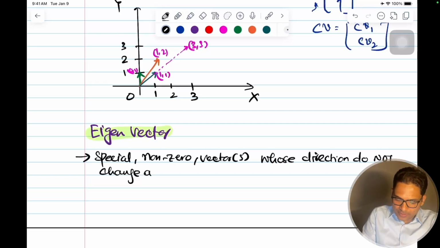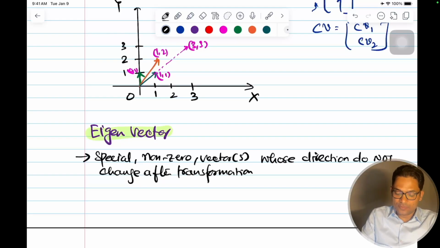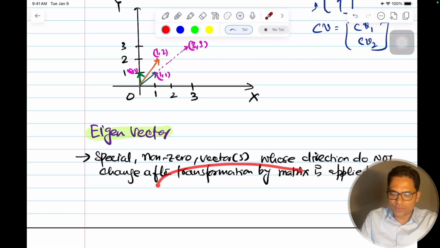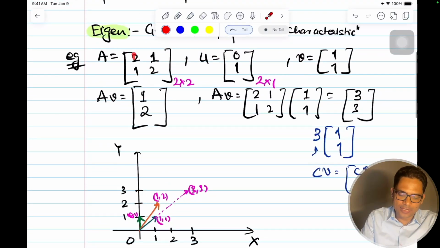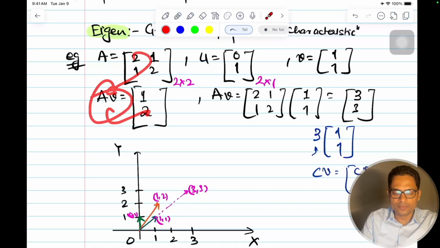Change after transformation or multiplication, right? Transformation is multiplication. Transformation by matrix is applied. I'm writing these words so that you can map it. When you hear what is the transformation by matrix, it is nothing but just multiplication by a matrix, A into V. That's what we did.